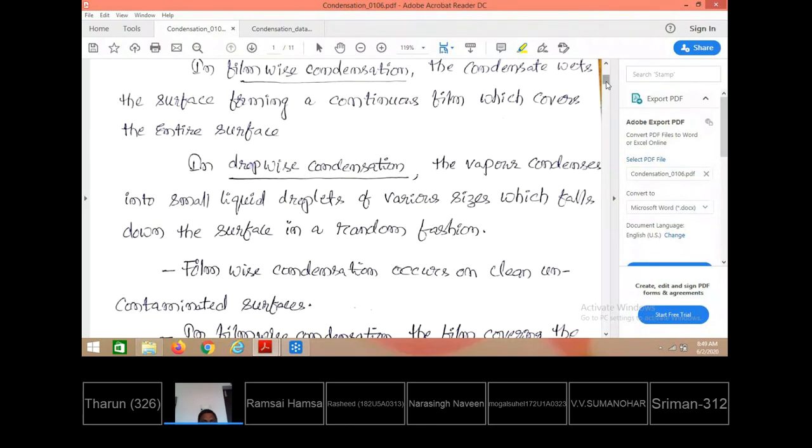In all natural surfaces, as the whole surface is making contact with the vapor, only film-wise condensation is in general observed to form. For dropwise condensation to happen, the surface must be coated with something specific, like grease, oil, adhesives or coatings. Therefore the vapor condenses only at specific locations. So to attain dropwise condensation, special measures must be taken. For film-wise condensation to happen, no measures are required between the solid surface and the vapor.